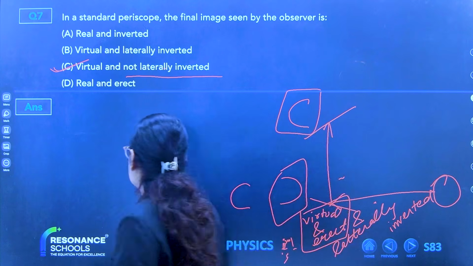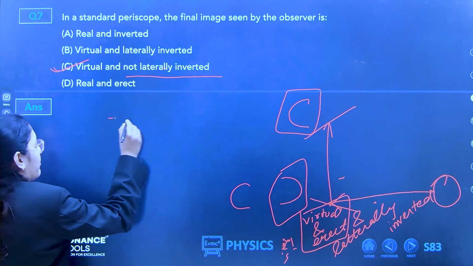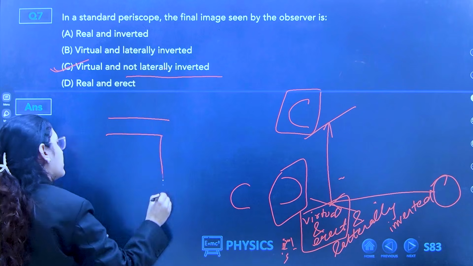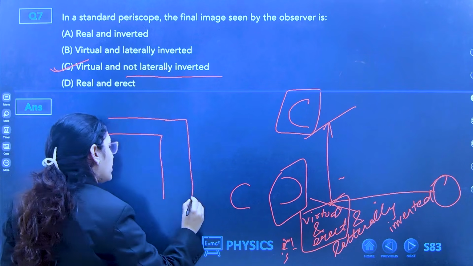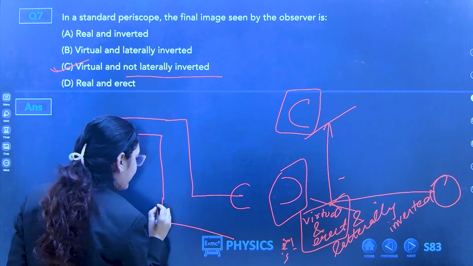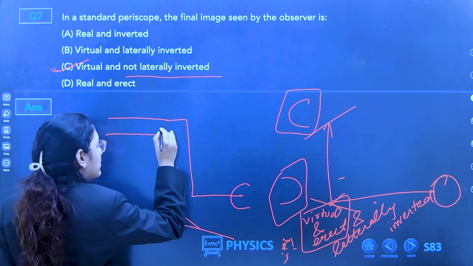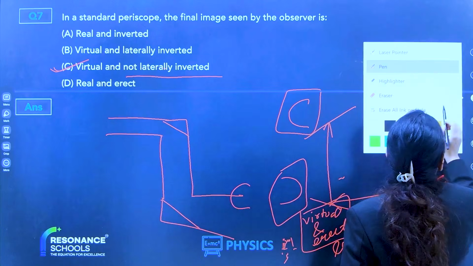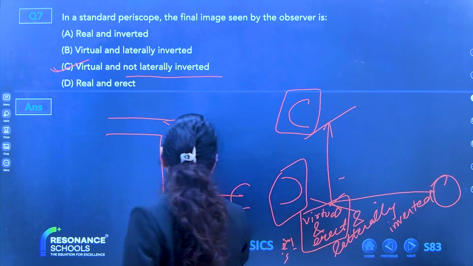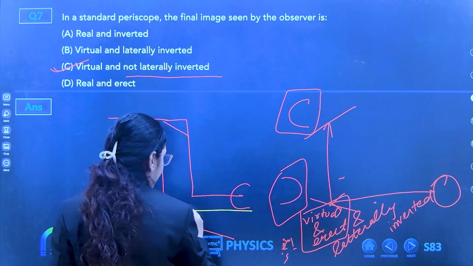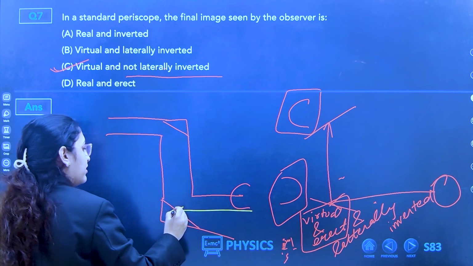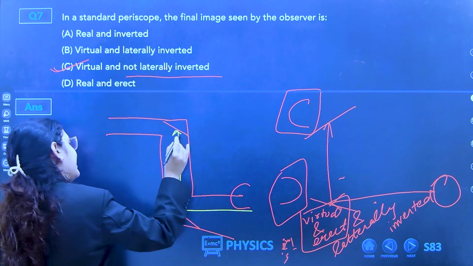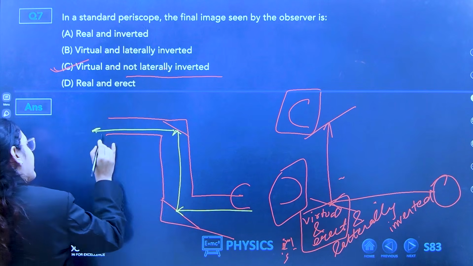Again, okay. See, this is your periscope. Look very carefully, okay? This is your mirror. Clear? Now, your ray is coming, incident, reflected, again incident, and again reflected.